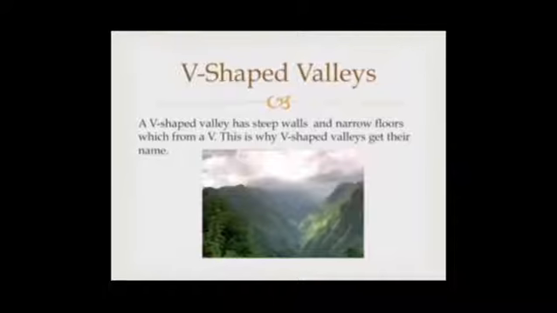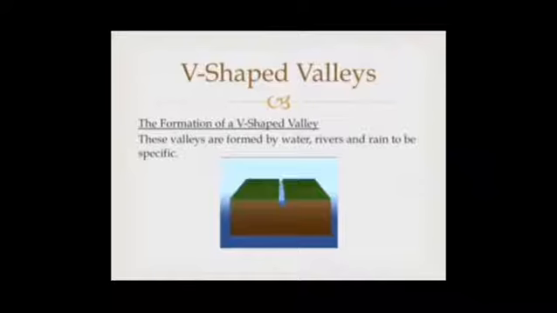A V shaped valley has steep walls and narrow floors, which form a V. This is why V shaped valleys get their name. They are formed by fast flowing rivers that move across the earth's surface as they quickly flow downhill. The rushing water picks up and carries boulders, rocks, and soil away from the area. This erodes a deep path through the land, which forms a V shaped valley.